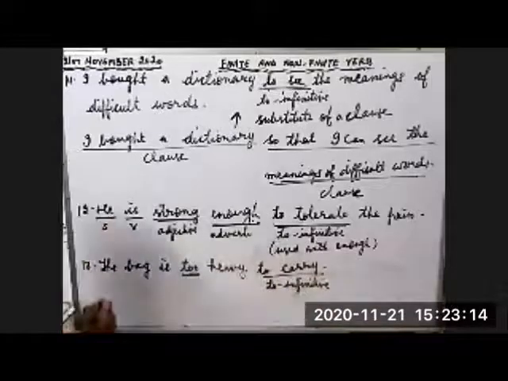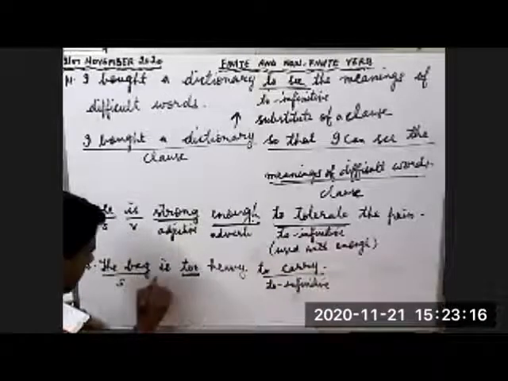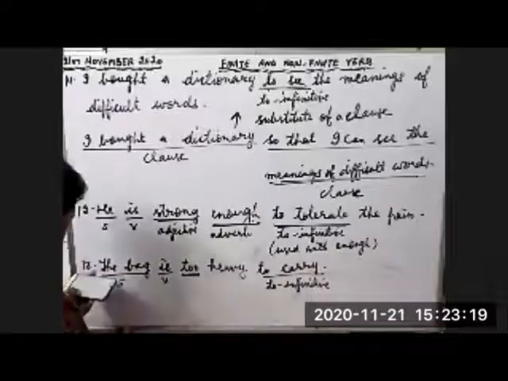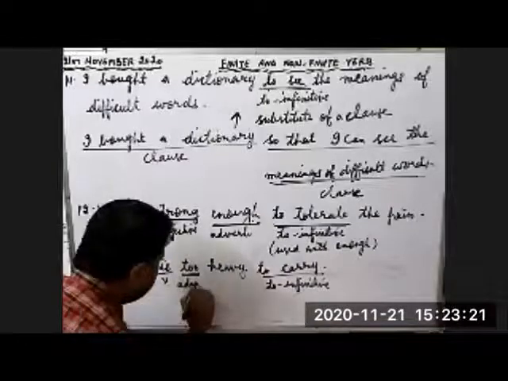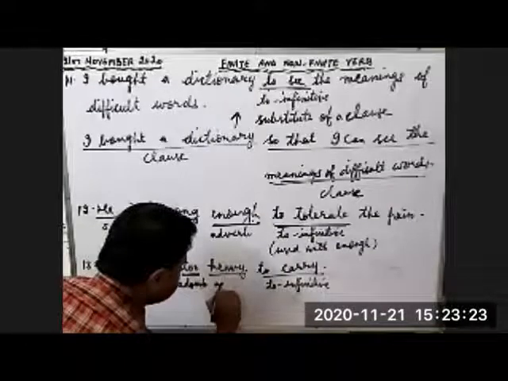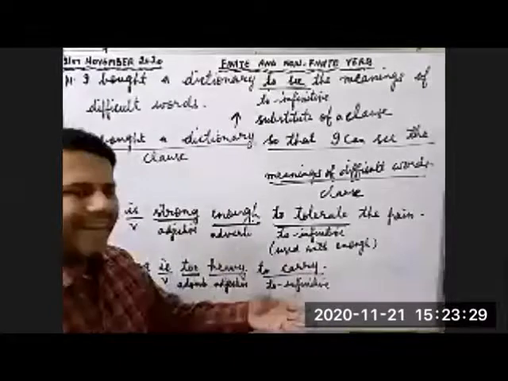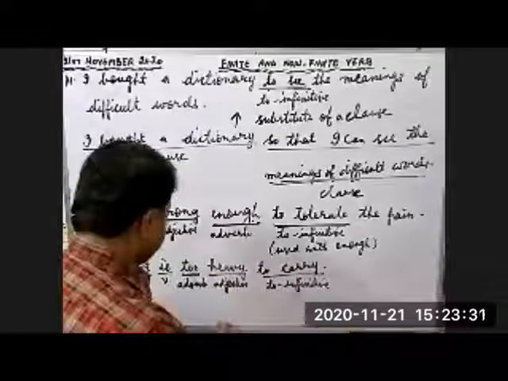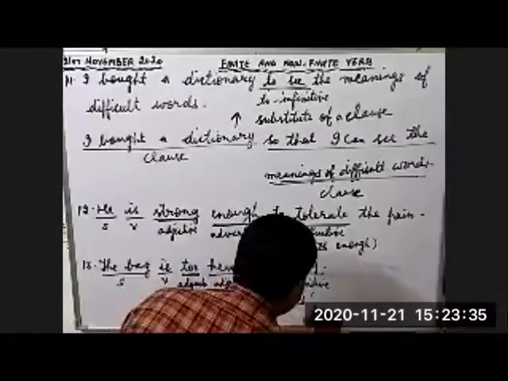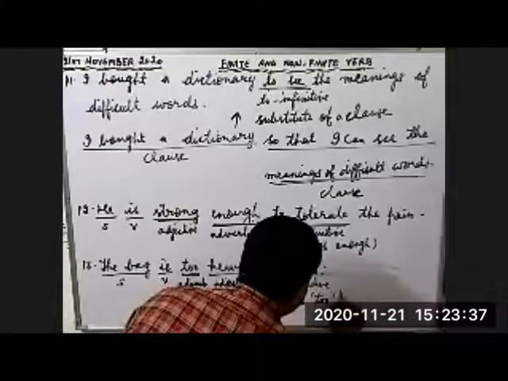The bag is subject, is verb, too is adverb, heavy is adjective, and we have used to carry with too. So children,